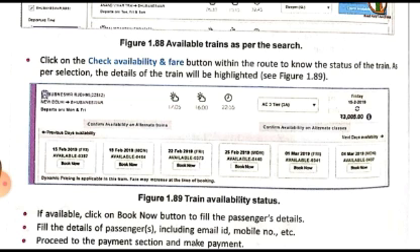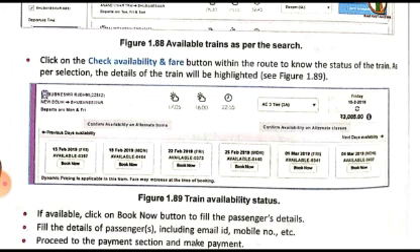Okay, the book now button is displayed for all the days. Here it is displaying the availability for all the days. The different days' availability is shown in this figure, and the fare is also displayed at the top of the window. What is the fare for a selected category? At the top there is a drop down list for choosing the tier, whether you want AC3 tier, AC2 or first tier, or a sleeper seat. You can choose the type of seat that you want from the drop down list at the top.